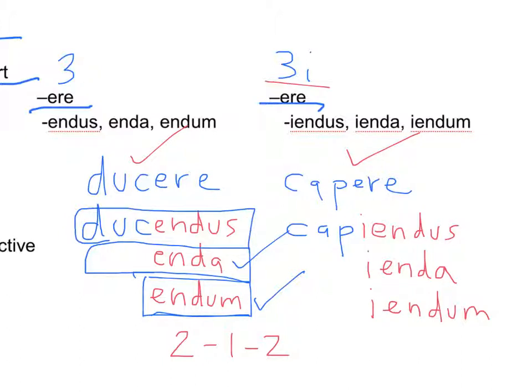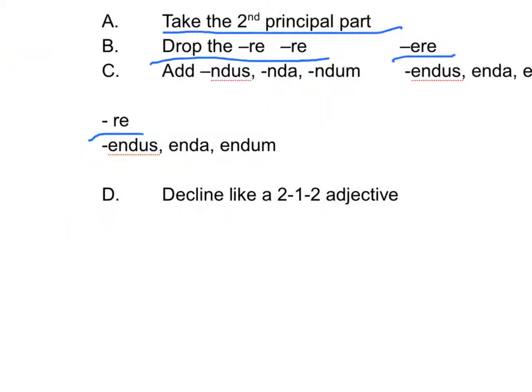Finally, there's the declension of the fourth conjugation verbs. For that one, you drop the re, then you add endus, enda, endum. So you'd have audire.